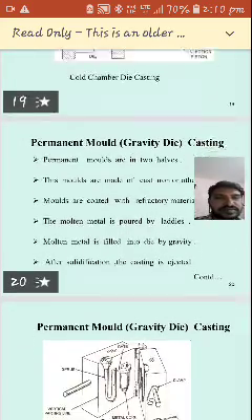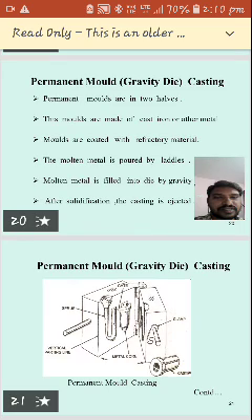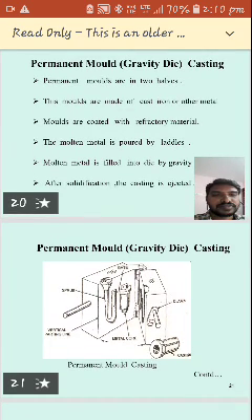Next, the permanent mold, called gravity die casting. Permanent molds are in two halves. These molds are made of cast iron or other metals. The molds are coated with refractory materials.